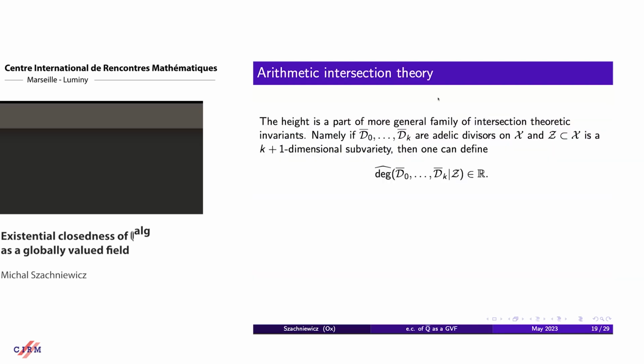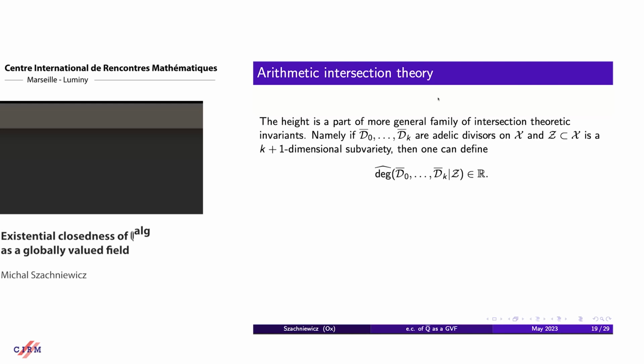The last part of the oracle of geometry that we need is the arithmetic intersection product. If we have a K+1 dimensional subvariety of our arithmetic variety and K+1 adelic divisors on it, then we can intersect them.